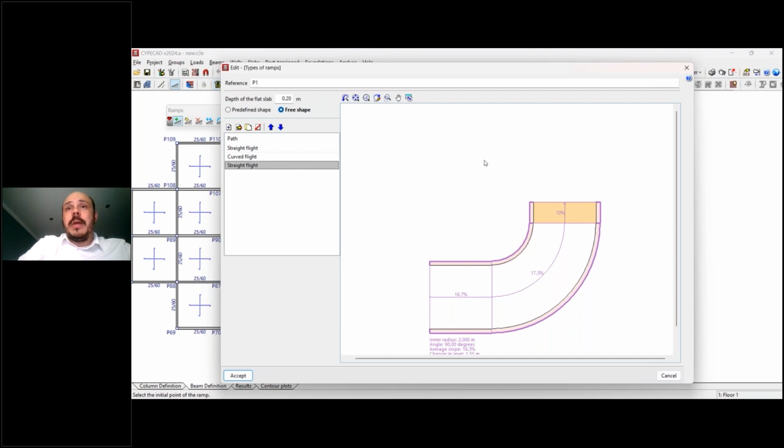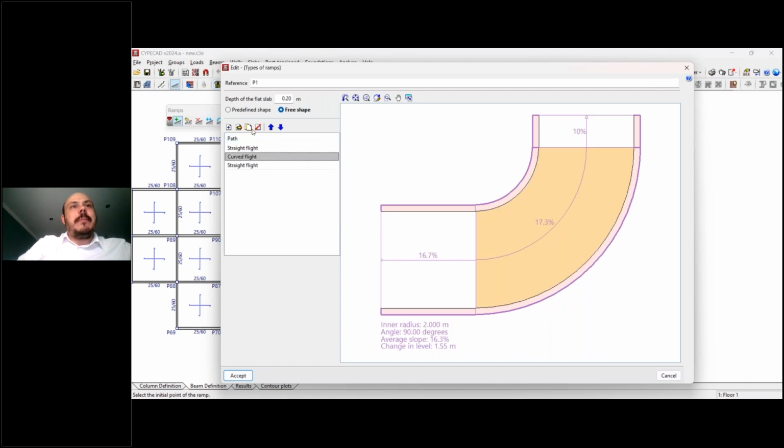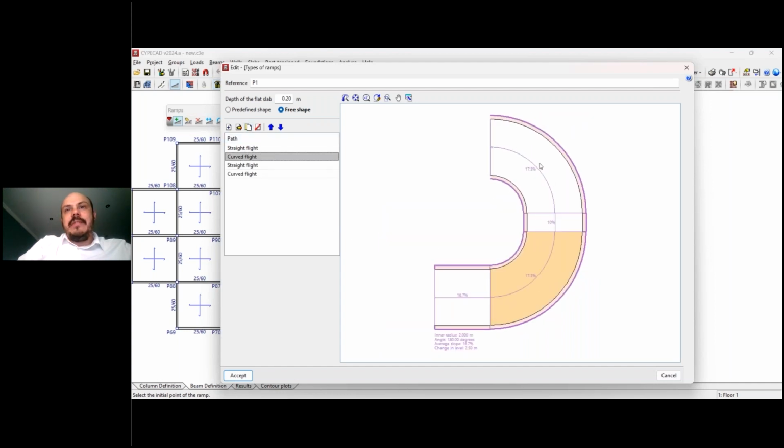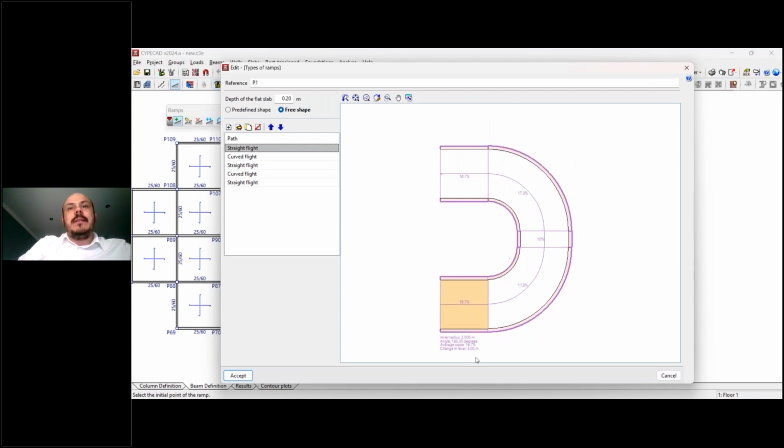This guy, I would like to create a U here, to come from here and turn 180 degrees and come back, for example. So this second element, I will duplicate again, and then I have an exact one here. And the first one I will duplicate again, and I have that one. And now I can see the result here.